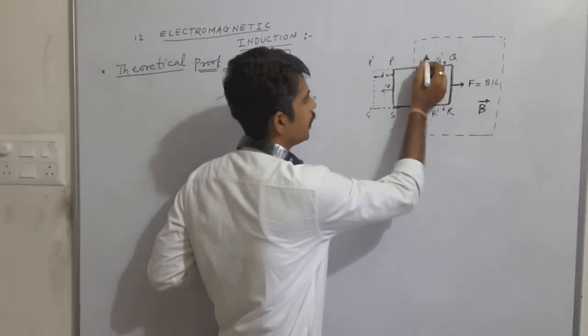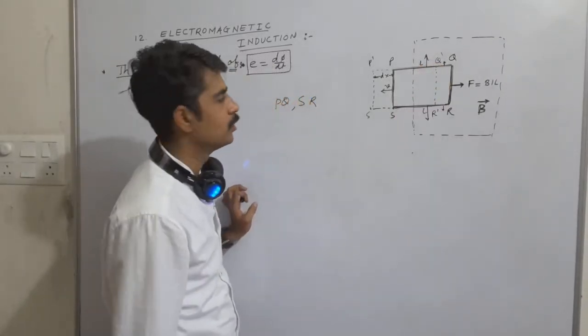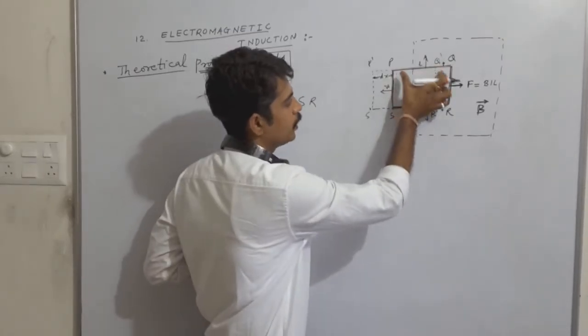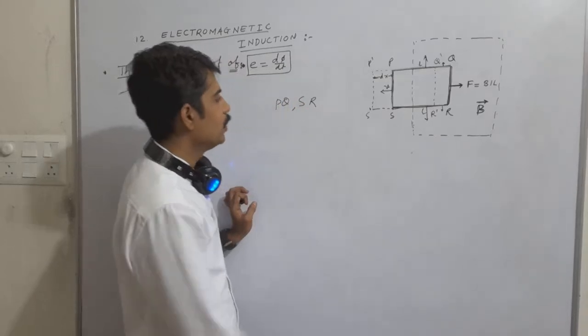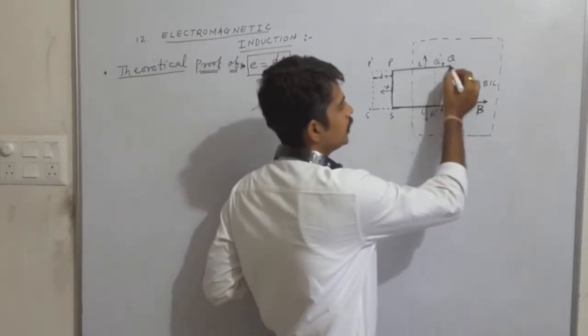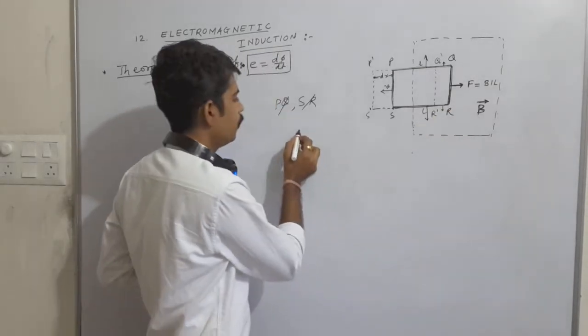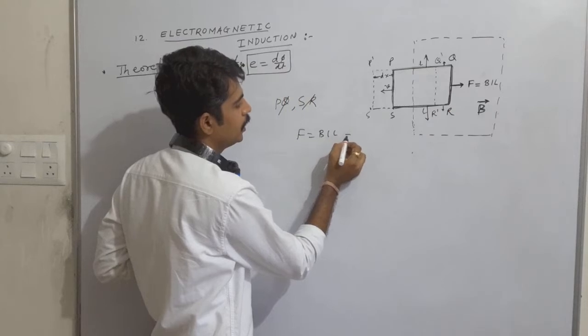One force will be on this side and one force on that side, so they cancel each other. The forces acting on side PQ and on side SR are equal in magnitude, so they cancel each other. Only the force on side QR remains. That force F equals B into I into L, and it must be present on this side QR.